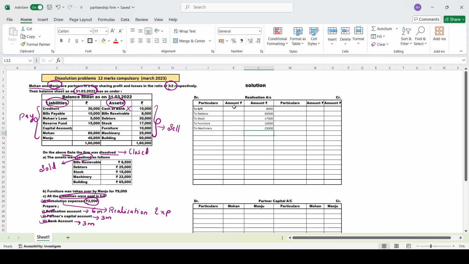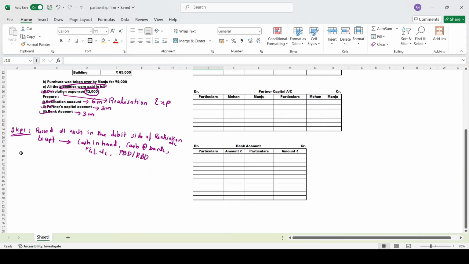I hope you people can see here, I have put 2 amount columns. Each individual item you take to the second amount column. So after machinery, what do you have? To Building. Building is 60,000. So now we have completed the first step. Step number 1 is completed.